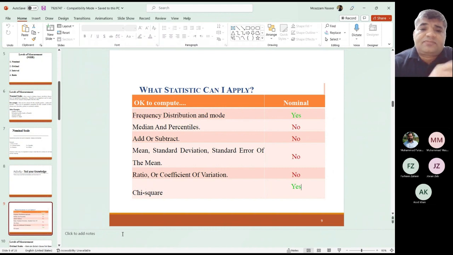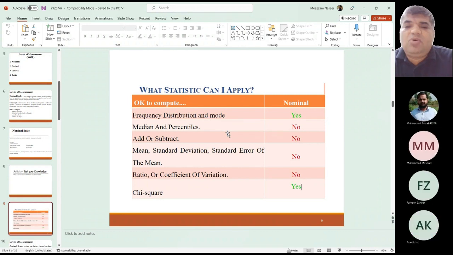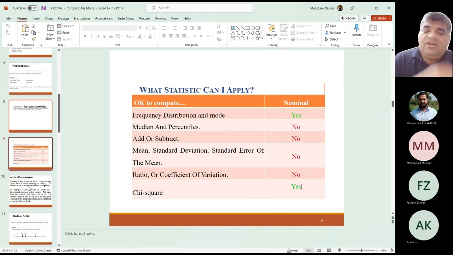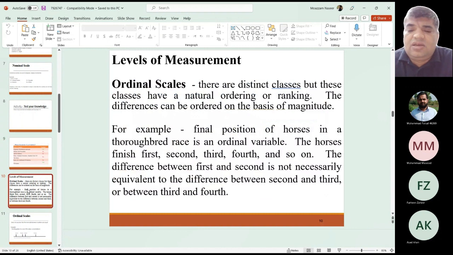For example, what type of statistics can you use if you collect gender data, or country of origin data, or nominal scale data? It's only frequency distribution and mode. For example, how many females are there in a class, how many males are there in a class? We could only use their numbers, and who is at the most is the mode. Maybe you are very well aware of mean, median, mode. We cannot divide, we cannot subtract, we cannot use mean, averages, or any other statistical analysis for nominal scales.